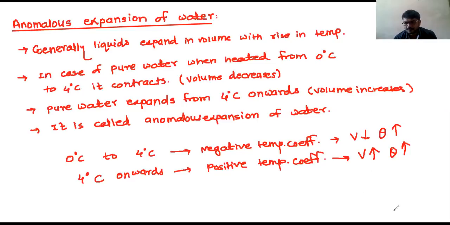Okay, next. Now see here, where is the density maximum? Here, at 4 degrees Celsius, water occupies minimum volume.